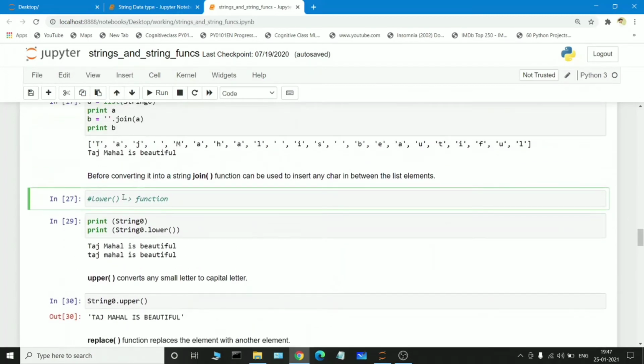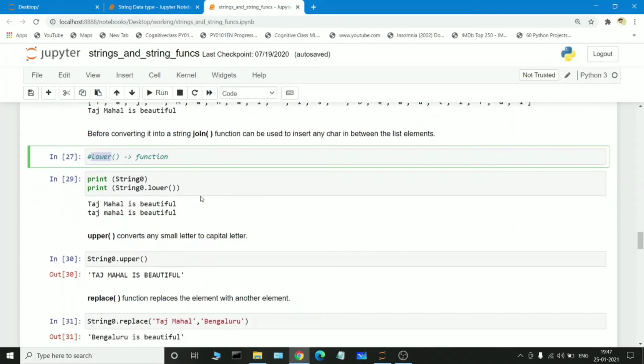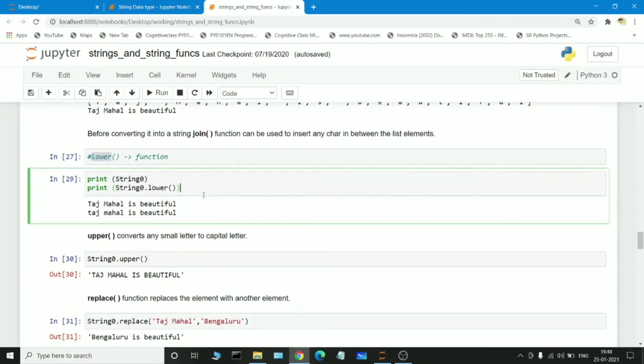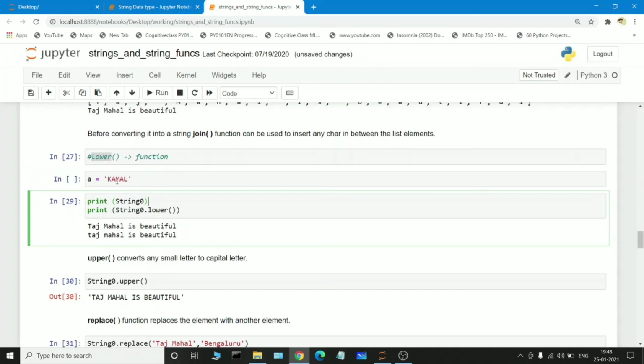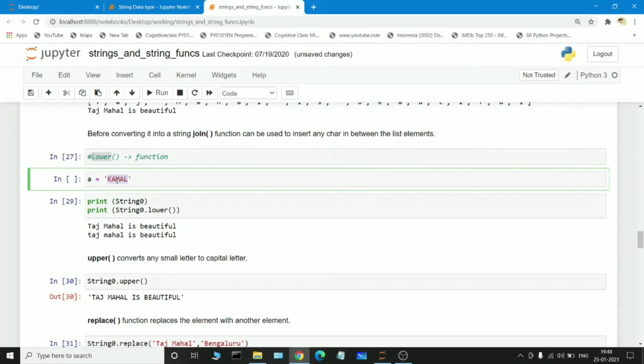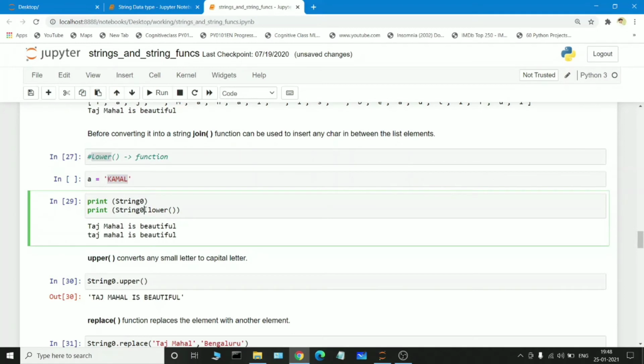So there is another function known as the lower function. If I am passing any string and I want to lower these particular letters, I can use the lower function. Suppose I am passing a string which is all capital letters, and I want all small letters. In such a situation, I use the print function: print of a, where a is holding the capital letters of Kamal, and a dot lower lowers this particular string. If I execute it,